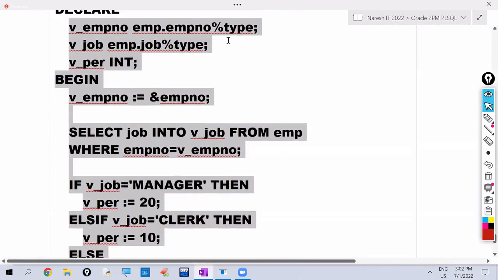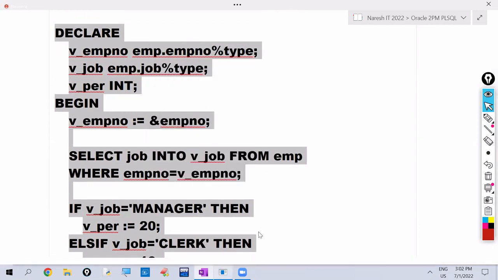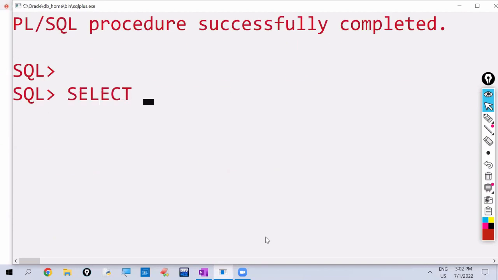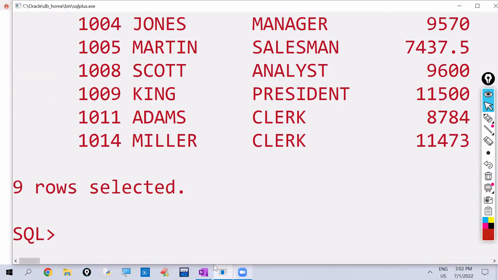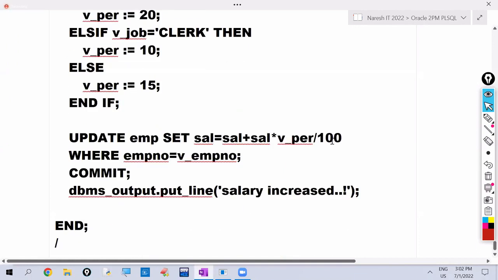Different percentages. So observe here. Let me open the table data. Select employee number, e-name, job, salary from EMP. For our understanding purpose, we want to display like this.